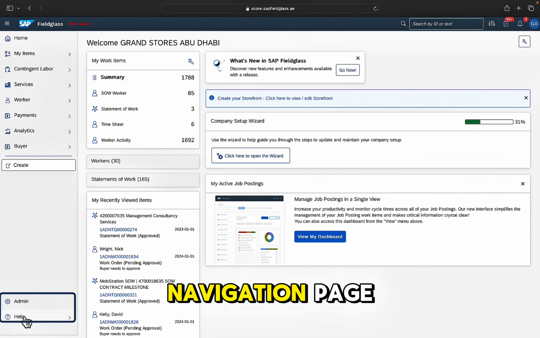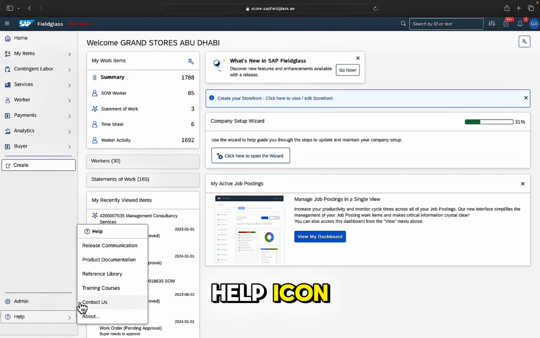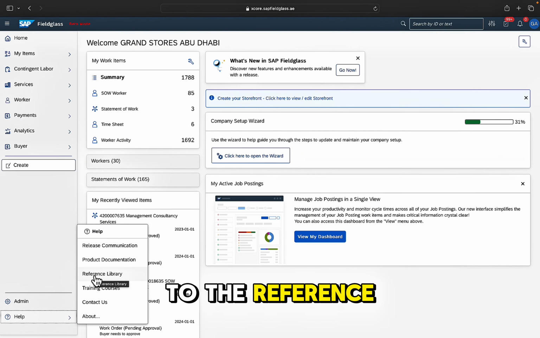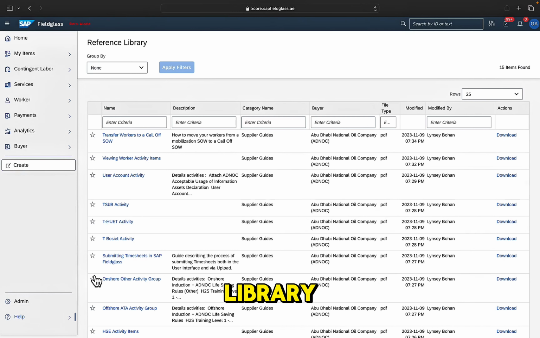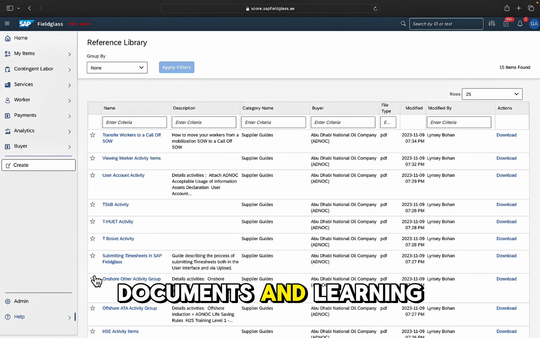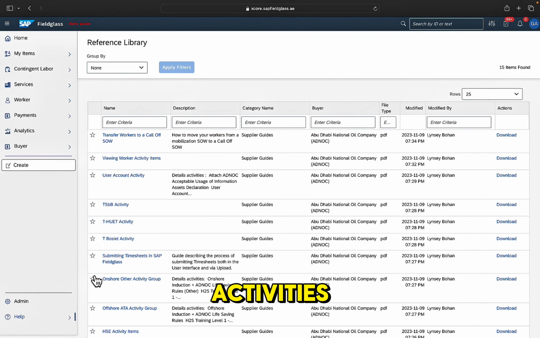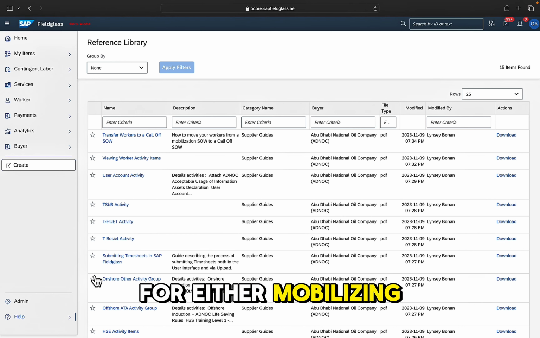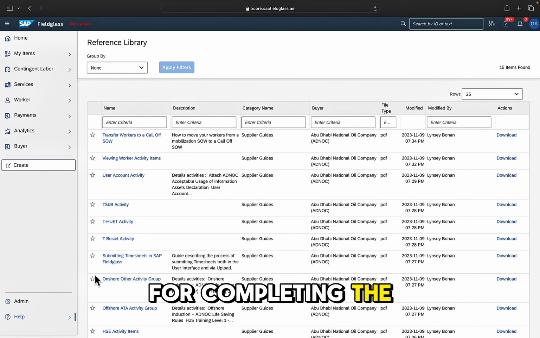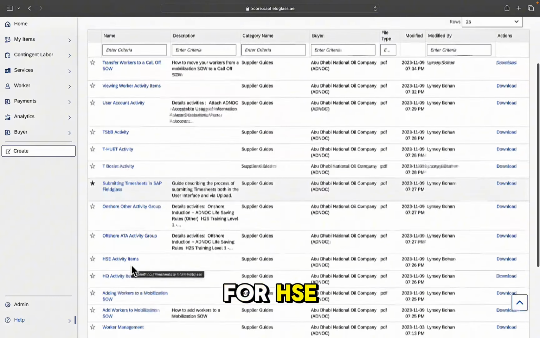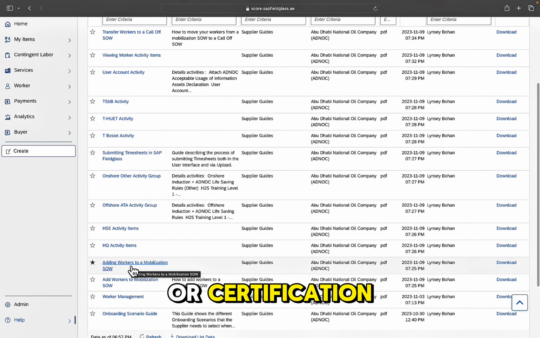Finally, on the navigation page, you'll find the Help icon. And from here you can link to the reference library. Within the reference library, we have stored all of the documents and learning guides needed to perform activities within the Fieldglass application. So these are step-by-step instructions detailing the actions that you'll need to take within the process for either mobilizing your contractors, for assigning them to call-off agreements, for completing the relevant activity items, whether that be for HSE or for training or certification.